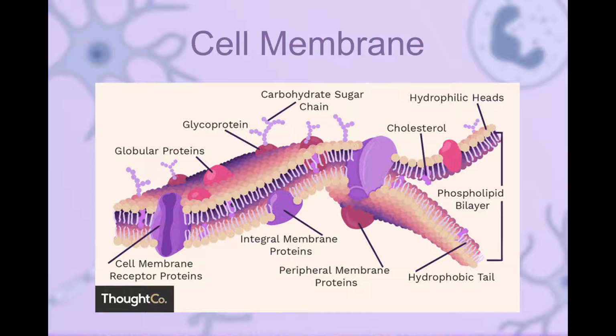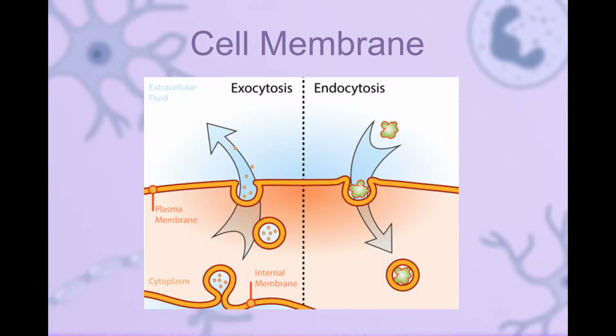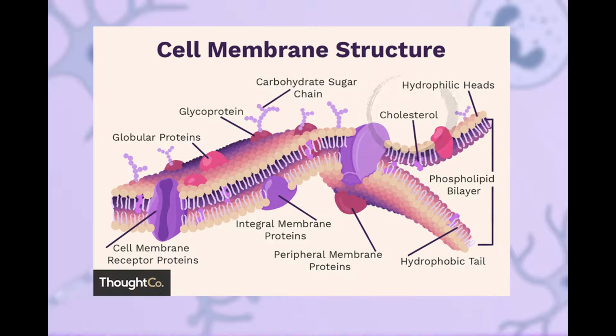The hydrophilic and hydrophobic layers restrict the passage of many substances. Individual phospholipids can move within the bilayer, allowing for membrane fluidity and flexibility. This fluidity allows the spontaneous breaking and reforming of membranes for endocytosis and exocytosis.